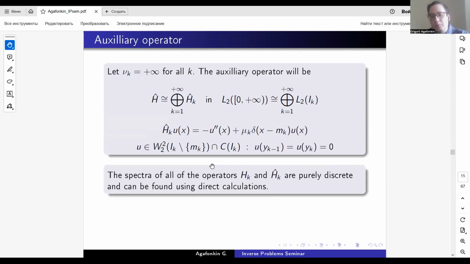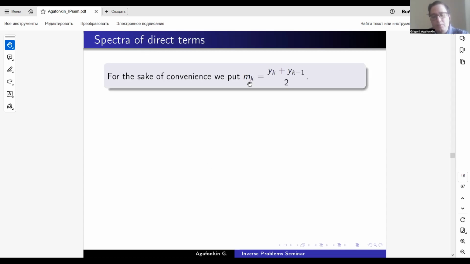And again, the spectra of all these operators, hk and hk hat, are purely discrete and can be found using direct calculations. But these values cannot be represented, as far as I know, explicitly. I cannot put the exact formulas for these eigenvalues, only as the roots of some functions. To be put precisely, for the sake of convenience, we put mk being the middle point of this interval.